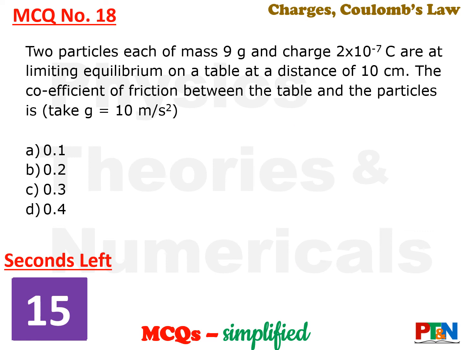Next MCQ. Two particles each of mass 9 gram and charge 2 into 10 to the power minus 7 are at limiting equilibrium on a table at a distance of 10 centimeter. You need to find out the coefficient of friction between the table and the particles. Again, you can take the value of g as 10 meter per second square. 15 seconds time for you. Your timer starts now.